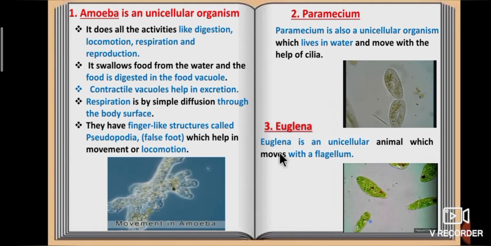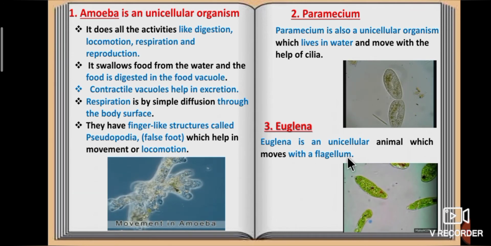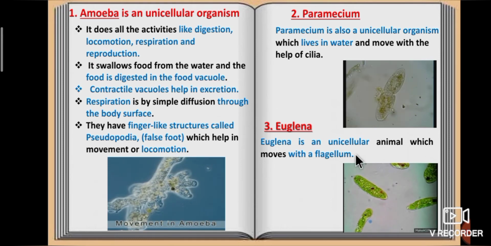Third one, Euglena. Euglena is a unicellular animal which moves with a flagellum.